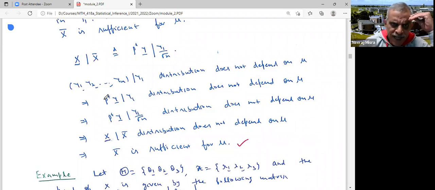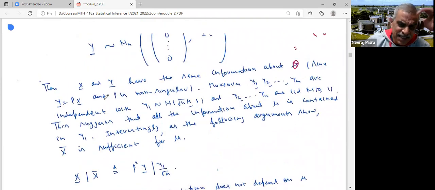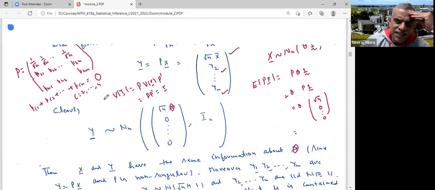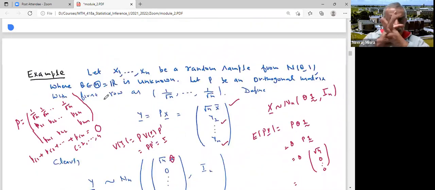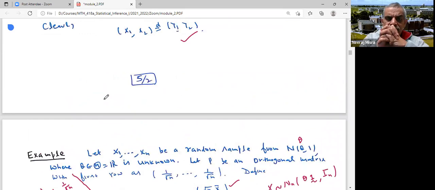But let me stop over here. Try to digest it; it is slightly philosophical, but very interesting. It is a very nice argument to show in what sense a statistic T is sufficient. At your bachelor's level, you only did the definition, but you did not understand in what sense it is sufficient.